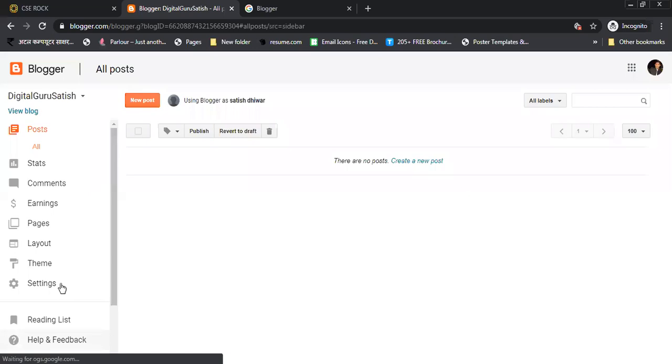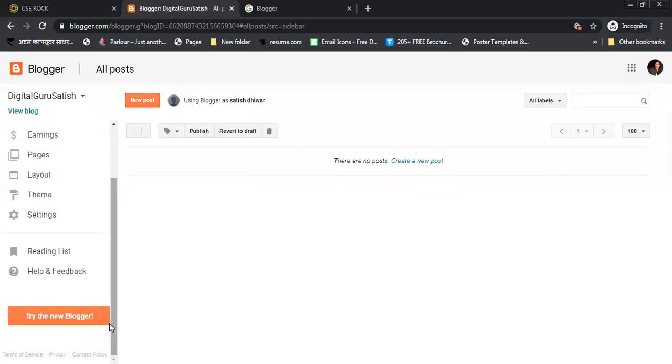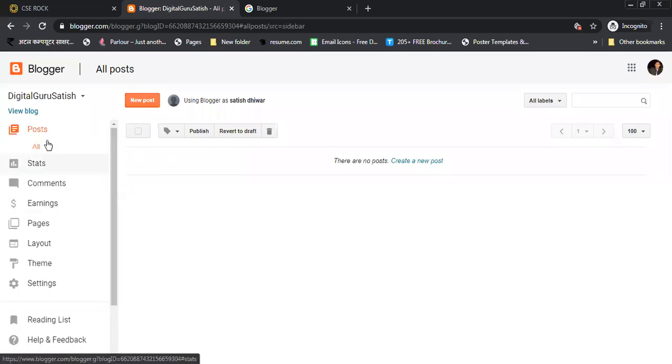Then you can see here the dashboard. Here you can see the theme section. I will teach you all these things in small pieces. So first I want to show you all. Today our topic is posts, stats and comments, and after that we will go through earnings, pages and layout, and after that theme, settings and reading list and all the things. So the first topic is posts.